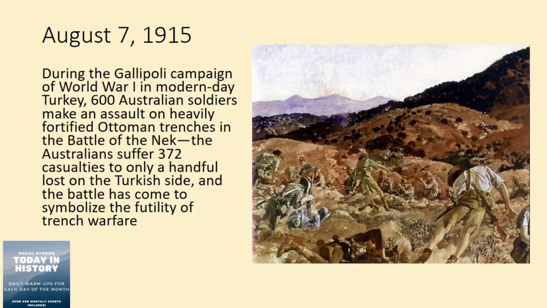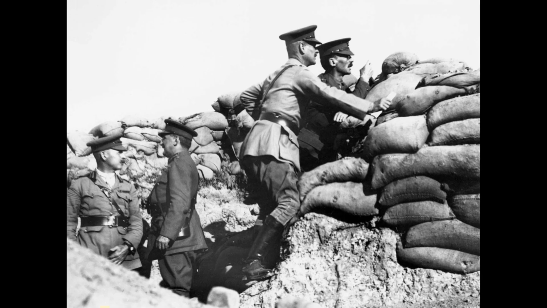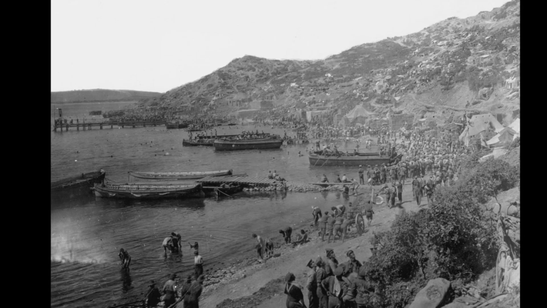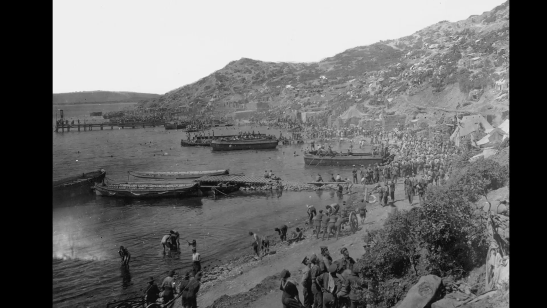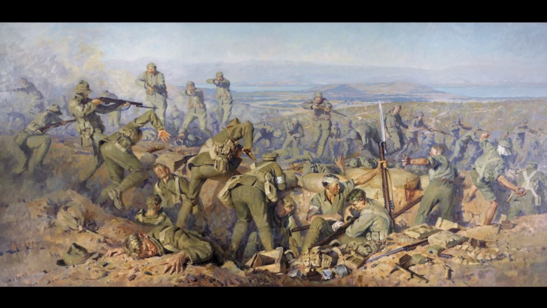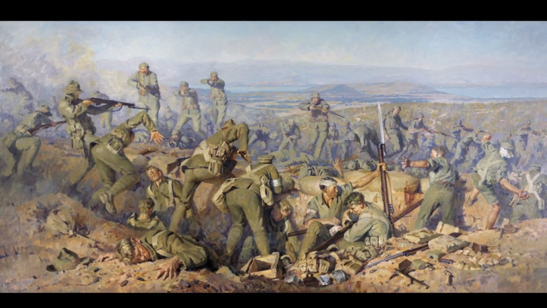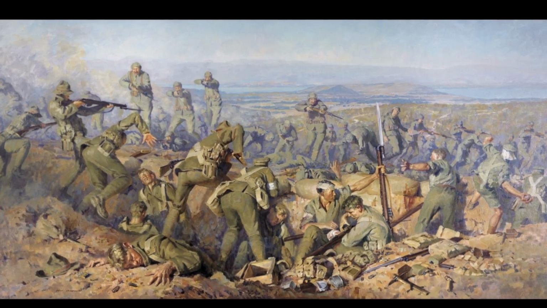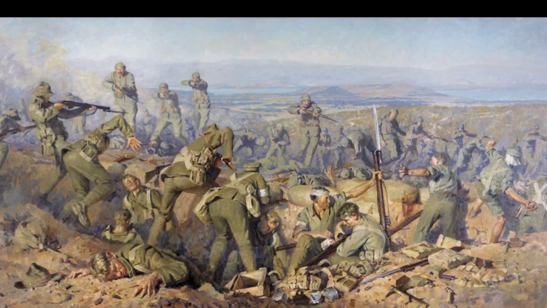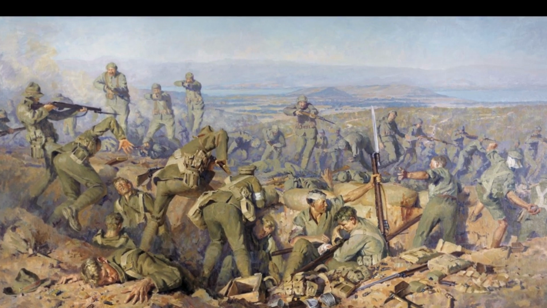In 1915, during the Gallipoli campaign of World War I in modern-day Turkey, 600 Australian soldiers make an assault on heavily fortified Ottoman trenches in the Battle of the Neck. Much of the British side of the Gallipoli campaign was fought on the ground by the Anzac Forces, which stands for Australia and New Zealand Army Corps. These Anzac troops suffer high casualties during the campaign. In the Battle of the Neck on August 7th, the Australians suffer 372 casualties to only a handful lost on the Turkish side. The battle has come to symbolize the futility of trench warfare during World War I.